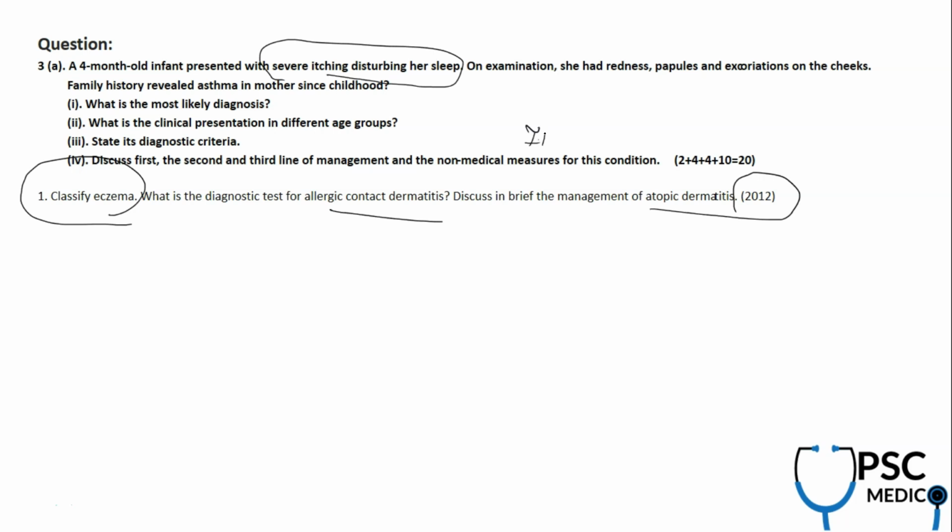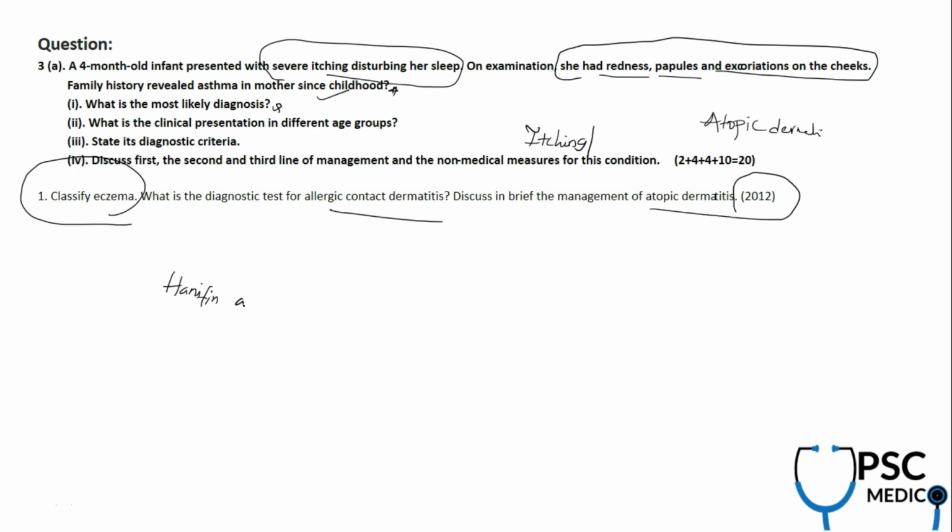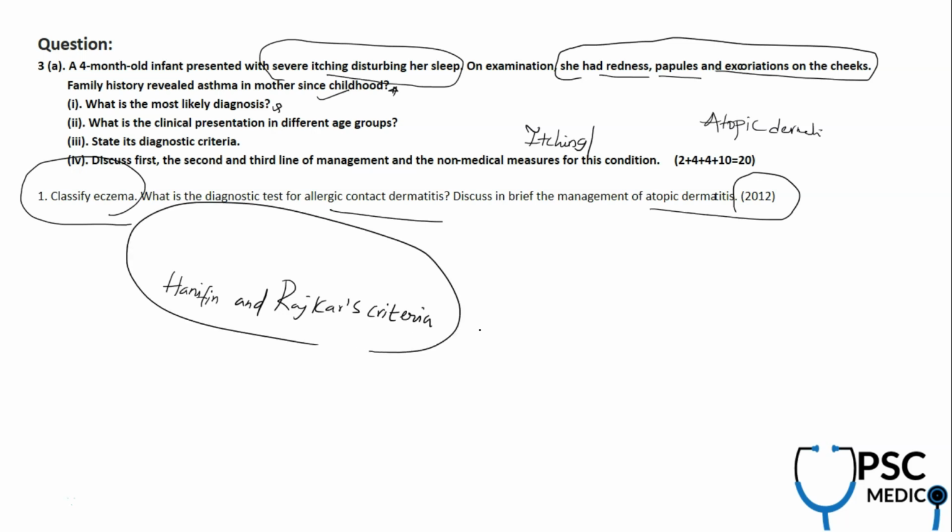Its characteristic presentation is itching, and on examination there is redness, papules and excoriations on the cheeks. And in the family history, there is history of asthma in the mother since childhood. All are pointing to atopy, that is atopic dermatitis. And again, what is the most likely diagnosis? You can just start by mentioning atopic dermatitis based on the history, or from the pediatrics OP guide there was this criteria called Hanifin and Rajka's criteria of atopic dermatitis.